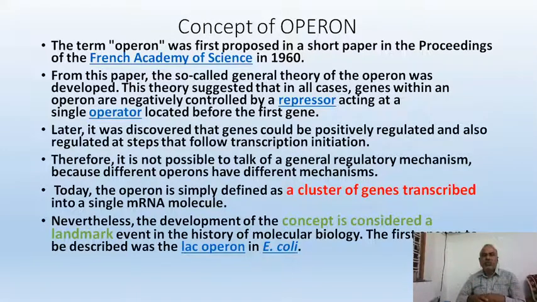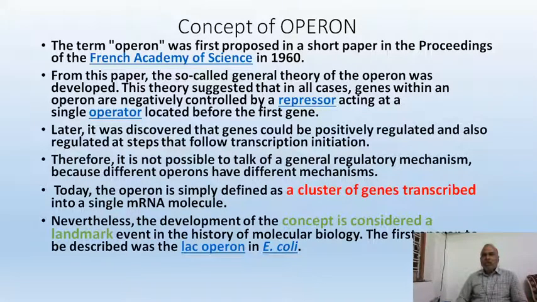But this is not true. That was the first concept: that the operon is always negatively controlling the structural genes, and the repressor is always negatively controlling. That was the first opinion, but later it was discovered that repressors show positive control as well as negative control. Many examples are there for such functions.